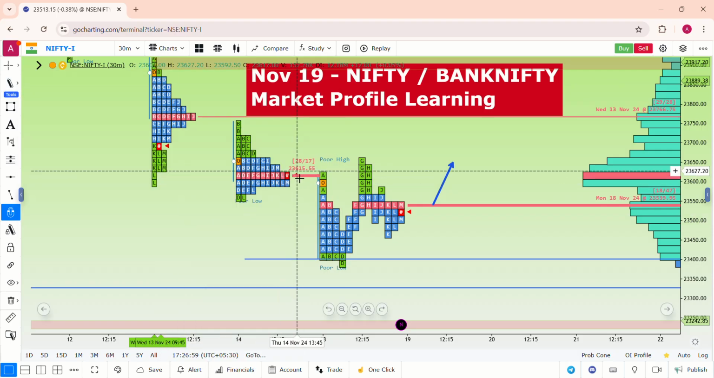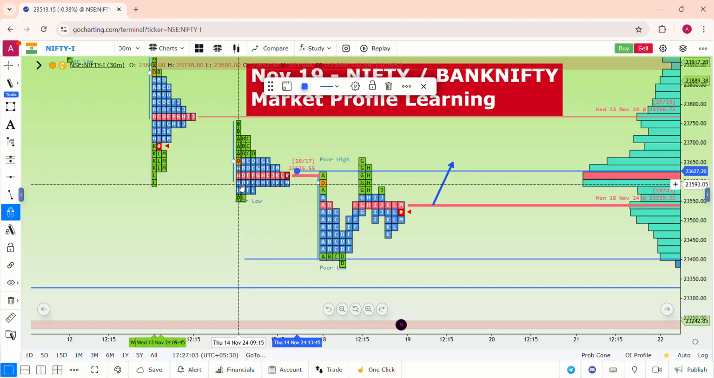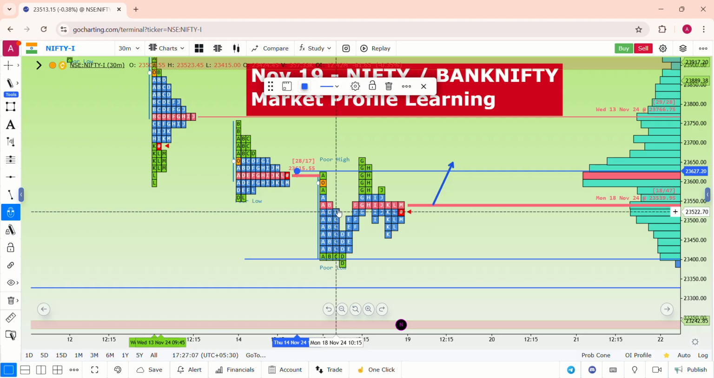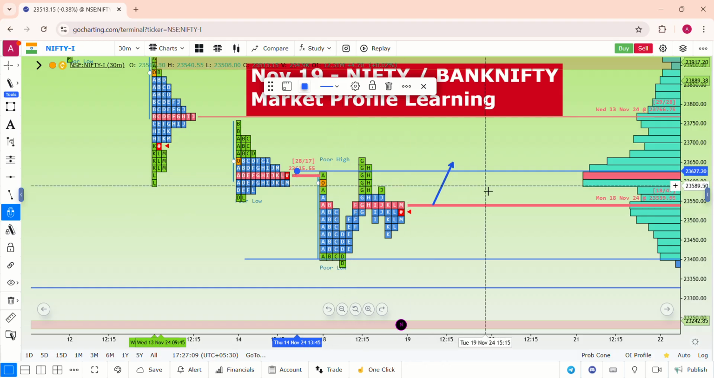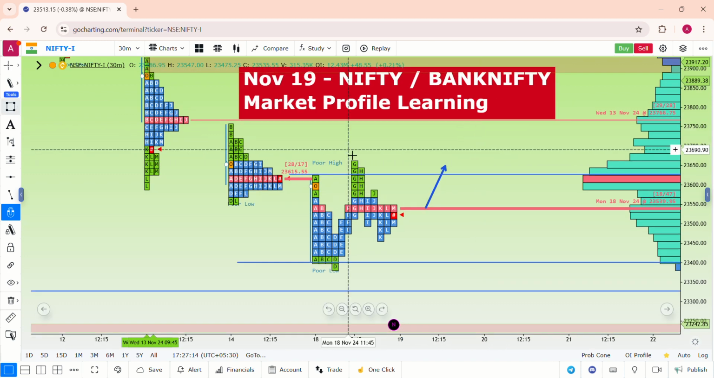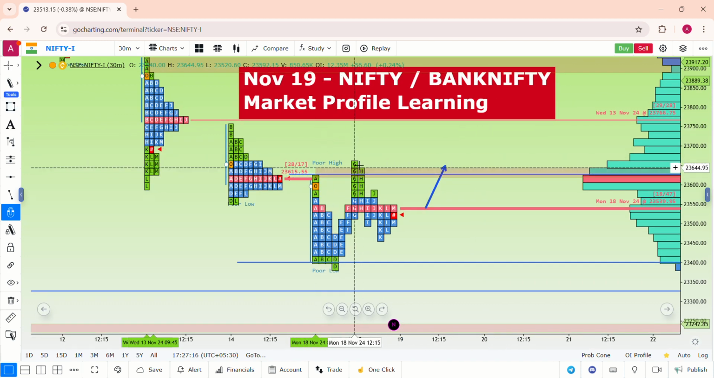IB extension is very important for a day, but it did not happen yesterday also. It was not healthy. That is on the last working day, and today, especially on November 18th, again there is no IB extension. So the 23,600 to 650 zone is a clear first level of resistance for Nifty, if at all Nifty starts to come on the upside.